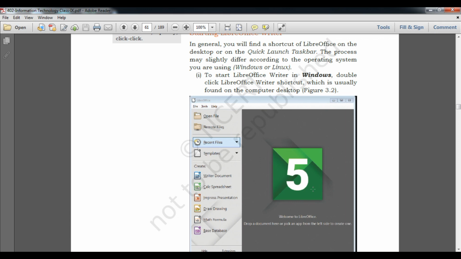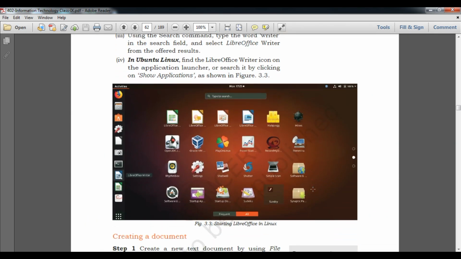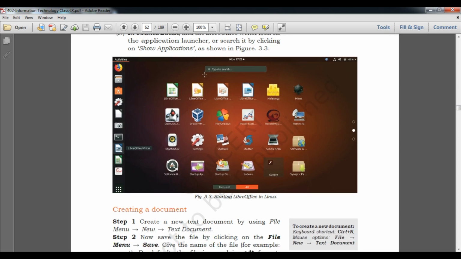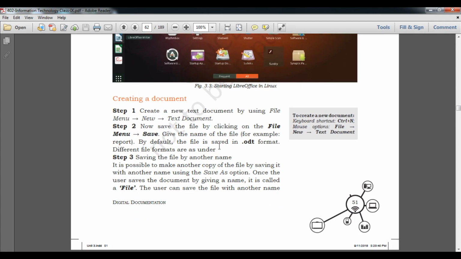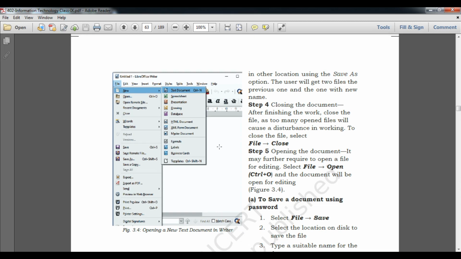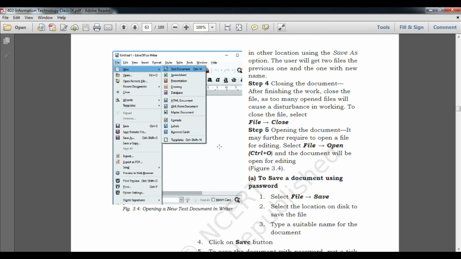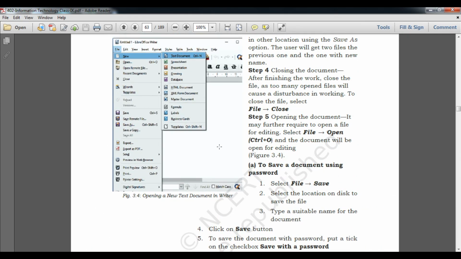So what to do, student? We have to just come to the desktop. Here is a Linux desktop. Suppose you are using a Linux desktop, you just have to click OpenOffice Writer. After that you can create a document by menu, new file and document. Student, I am going to teach you how to open LibreOffice and how to save the file. These steps are given here, but I will show you practically. So let's see, student.